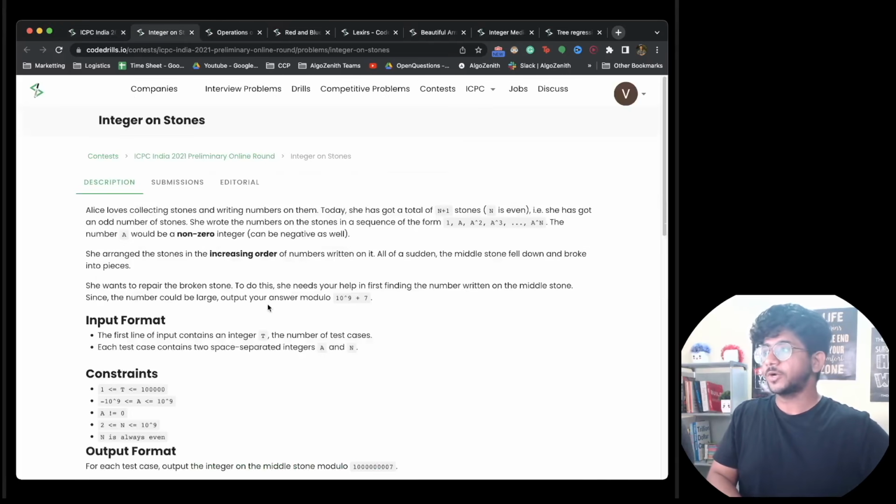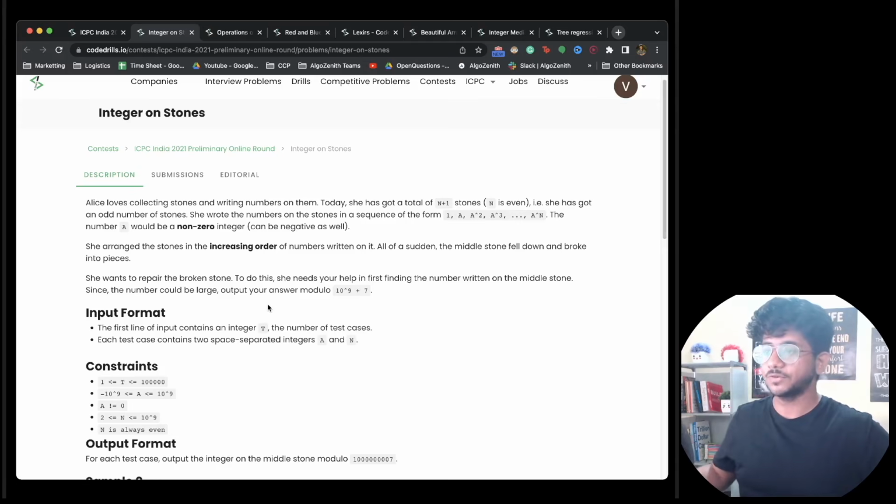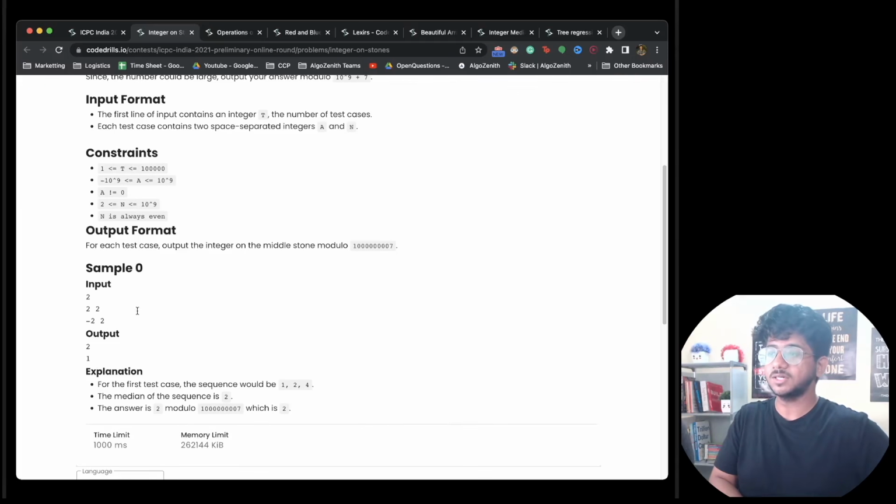So let's start with the first problem, which is fairly simple. You are given n+1 stones: 1, a, a squared, a cubed, up till a to the power n. In this problem, you have to find the middlemost stone and the number written on it. Let's say n equals 2, so you have a to the power 0, a to the power 1, a to the power 2, and you have to find a to the power 1.